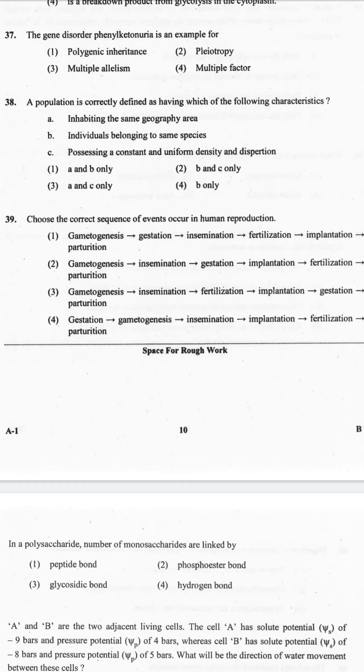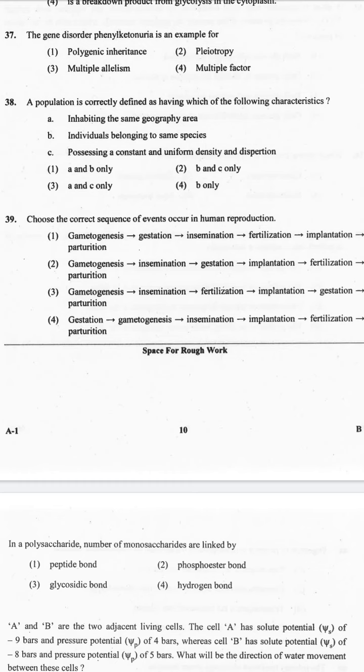And the correct answer is option 1. It means A and B are correct characteristics of a population. A population is defined as the number of organisms of the same species that live in a particular geographical area at the same time with the capability of interbreeding. So hope you understood this one. Now let's go to question number 39.